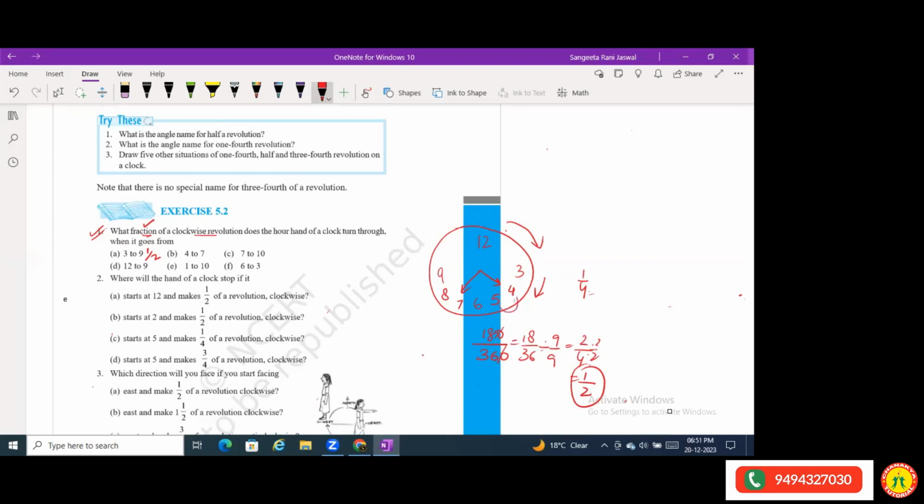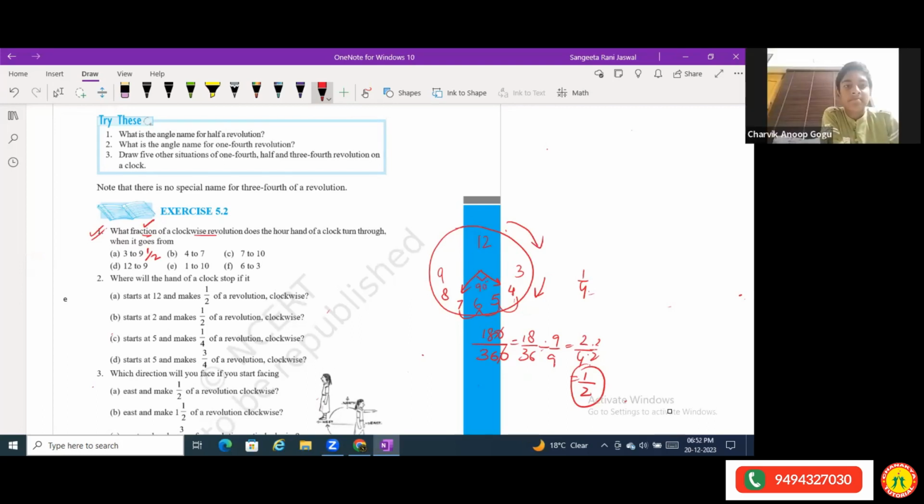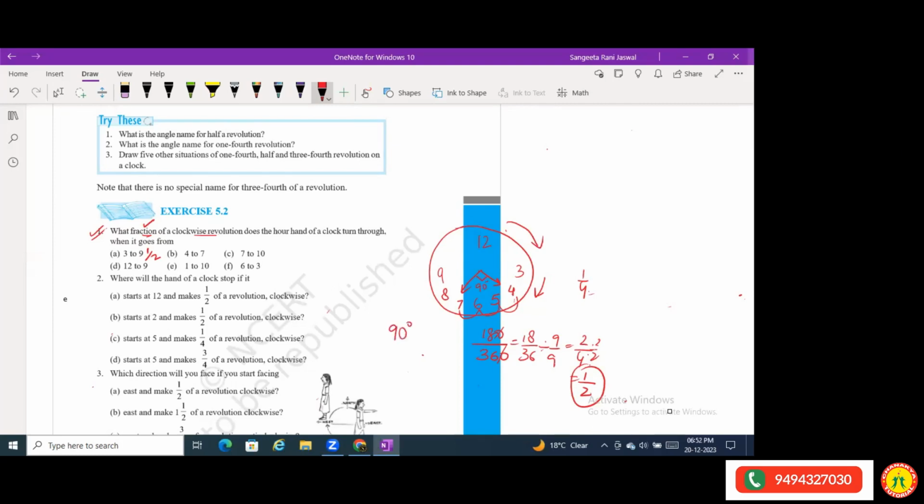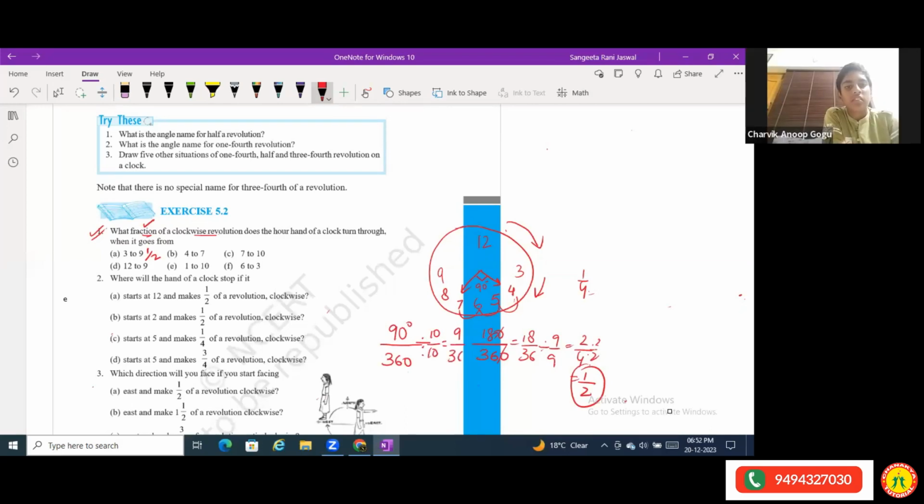4 to 5 is 1 gap here. 5 to 6 is another gap. 6 to 7 is another gap. 3 gaps of 5 minutes, so 15 minutes makes the angle 90 degrees at the center. So 90 degrees is a portion of the whole. I take the portion in the numerator and the whole in the denominator. Then I divide this by 10. By dividing by 10, I get 10 nines are 90, so 9 by 36.